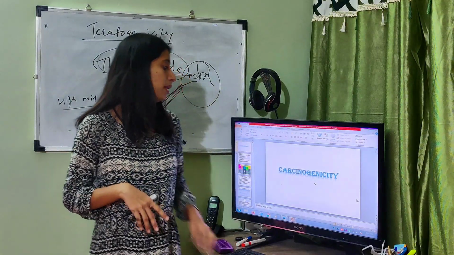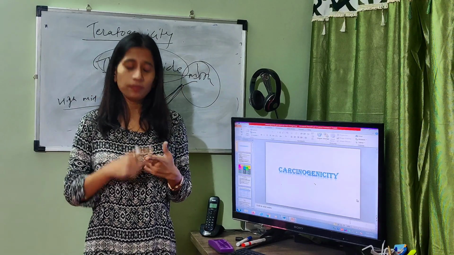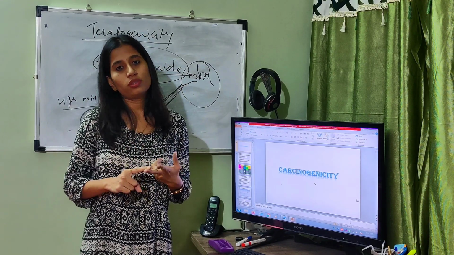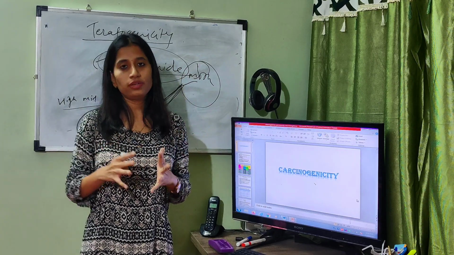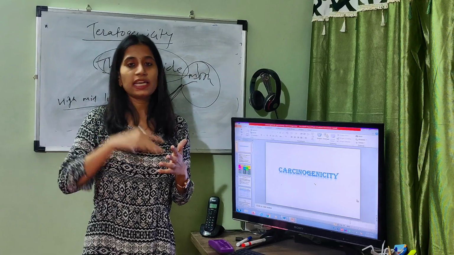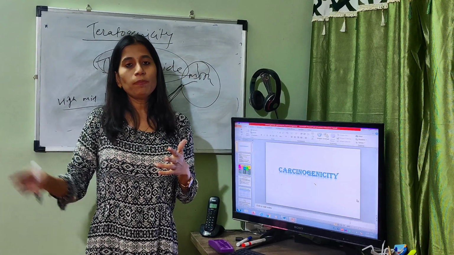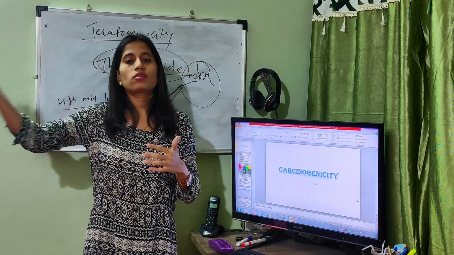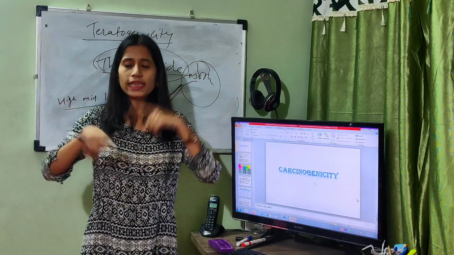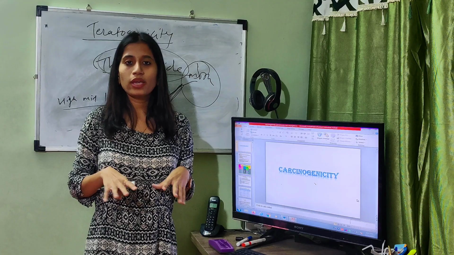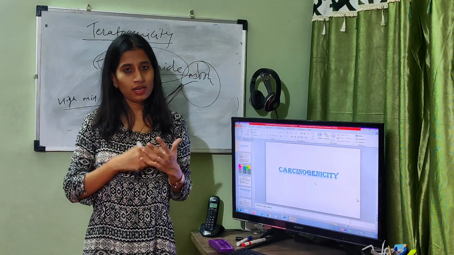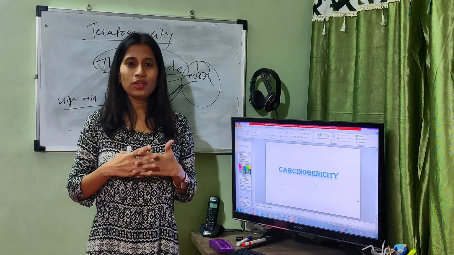See, this is all about the carcinogenicity study, mutagenicity study, teratogenicity study and genotoxicity. All these are interrelated. Even genotoxicity can cause carcinogenicity, or mutagenicity can cause carcinogenicity, and mutagenicity can cause teratogenicity. All these are interrelated. Okay, so the basic concept of each one is now known to you. So thank you very much.